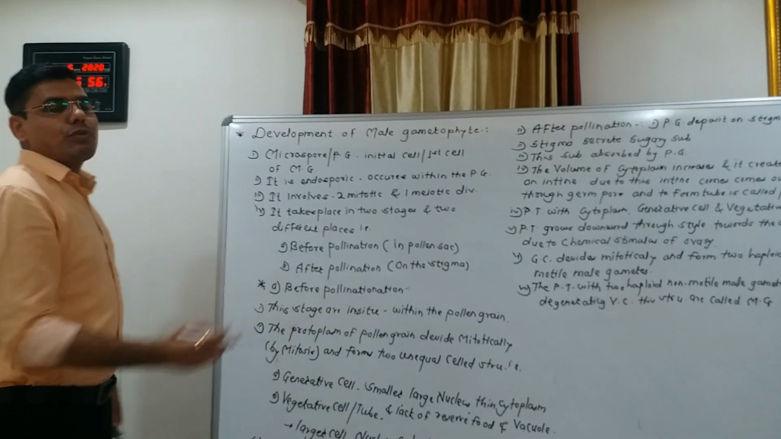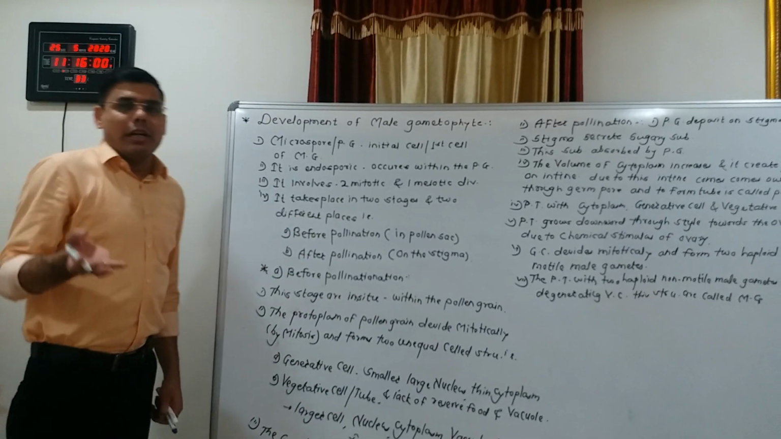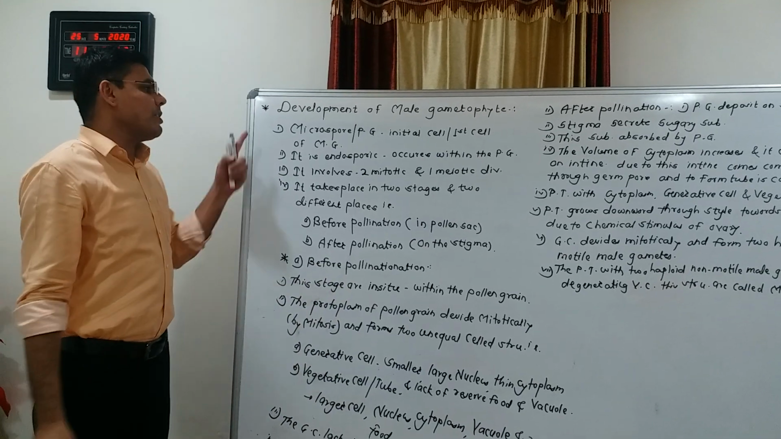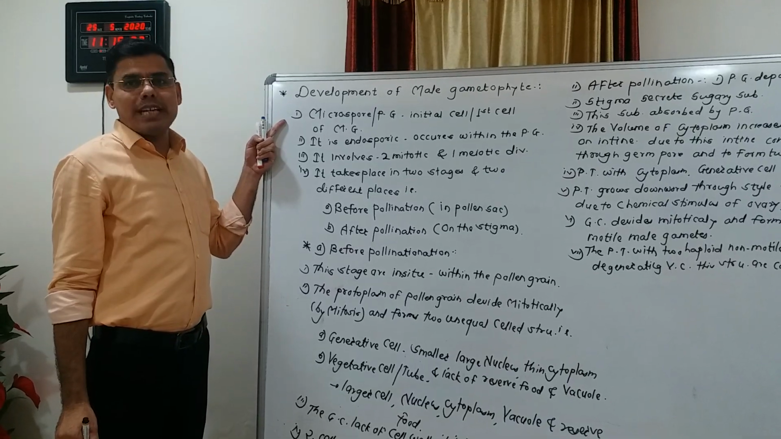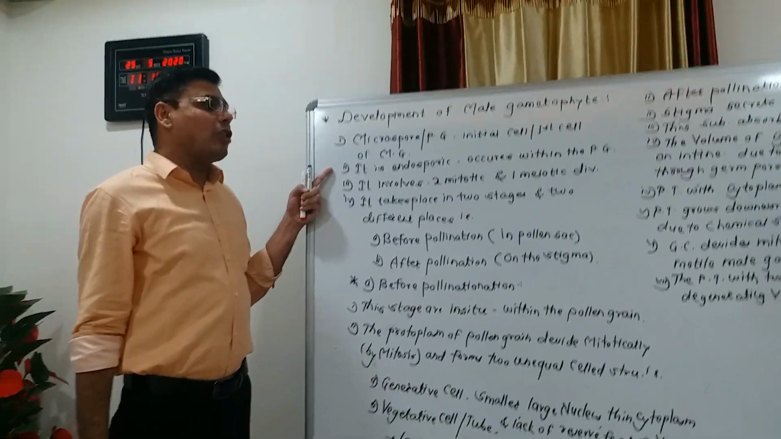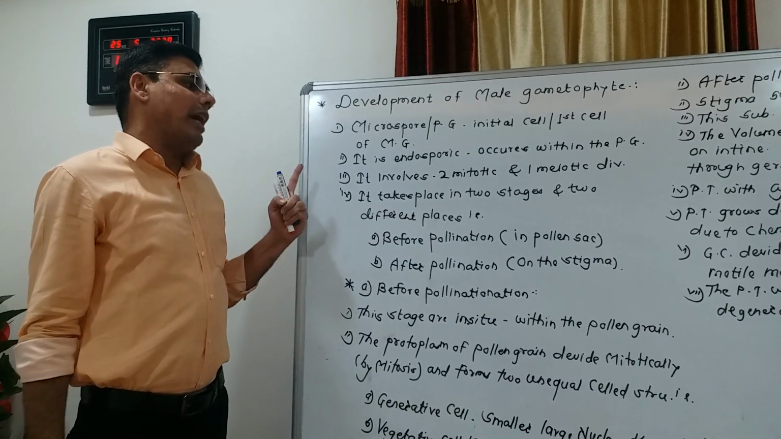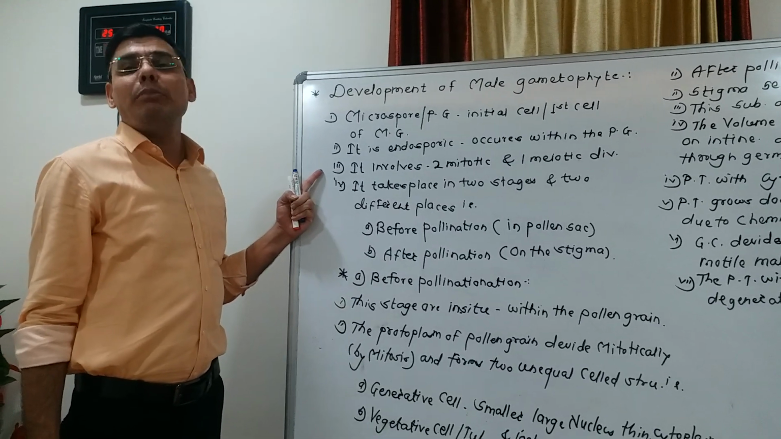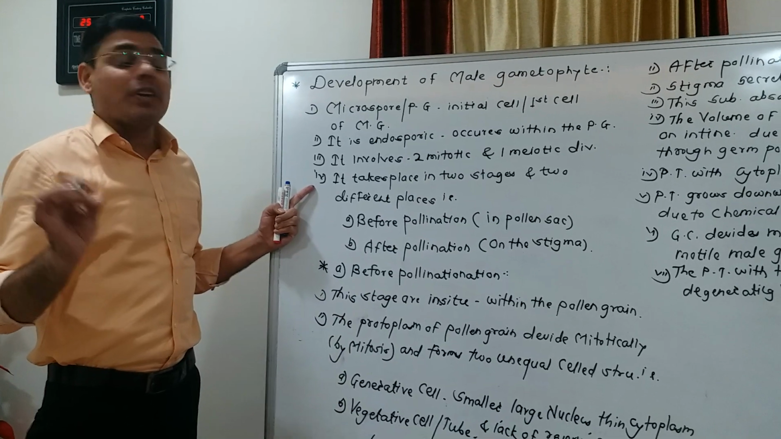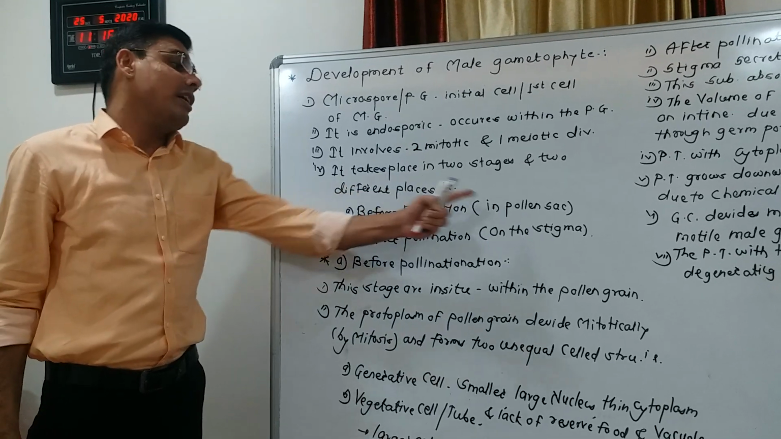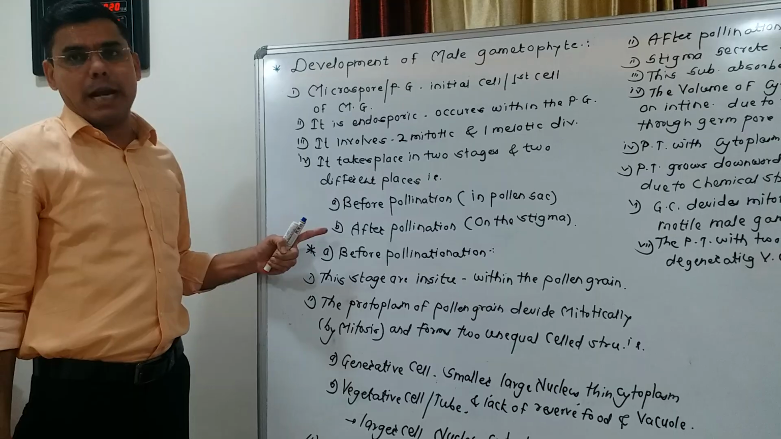So these are all events we have studied by diagrammatic representation. Okay, so I repeat all the points again. First, the microspore or pollen grain is the initial, first cell of the male gametophyte. It is endosporic, meaning this process occurs within the pollen grain. It involves two mitotic and one meiotic division. It takes place in two stages at two different places, that is, first in the pollen sac and second on the stigma, meaning before pollination and after pollination.